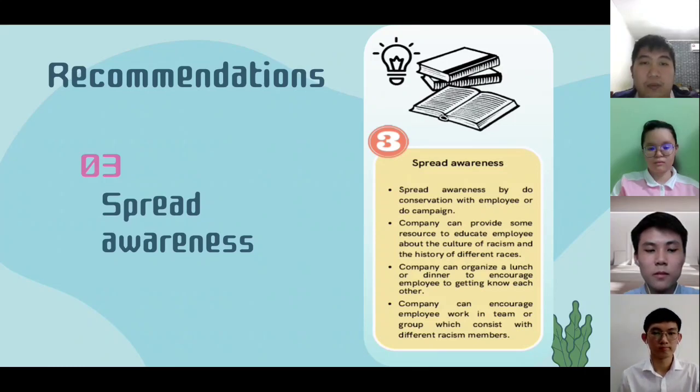Most discrimination happens because of the ignorance of each other's racial culture and lack of understanding of other races, which cause some misunderstanding between employees. Thus, it is important to give a chance to employees to know more about other racial cultures to eliminate racial problems. Besides that, company can also organize a lunch or dinner every year. In the company, employees do not have good communication and conversation opportunities because they are busy with their own work. This event can encourage employees to get to know each other.